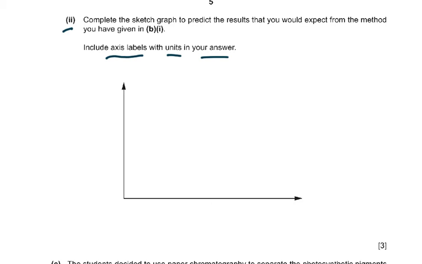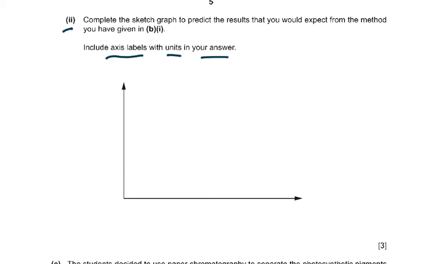The units for distance from the light bulb could be in centimeter or millimeter. Light intensity could be in lux or candela, and power rating of the bulb could be in W, wattage. The rate of photosynthesis would be in centimeter per minute, or millimeter per minute, or centimeter per second, or millimeter per second.